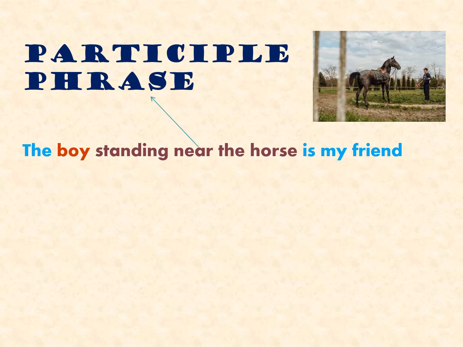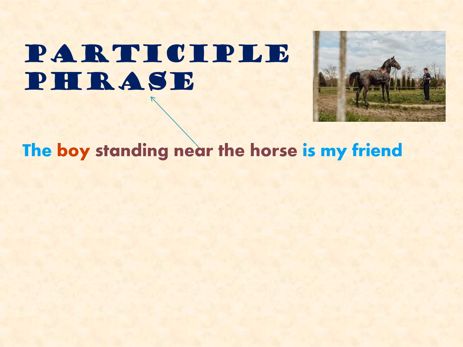The boy standing near the horse is my friend. So, here standing is a gerund. So, this type of phrase is also called post modifier, because this phrase is modifying the noun boy.